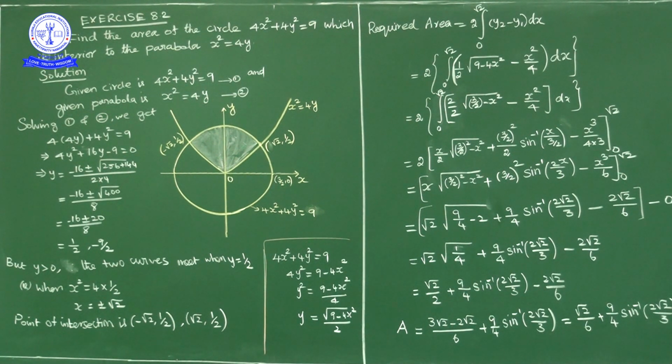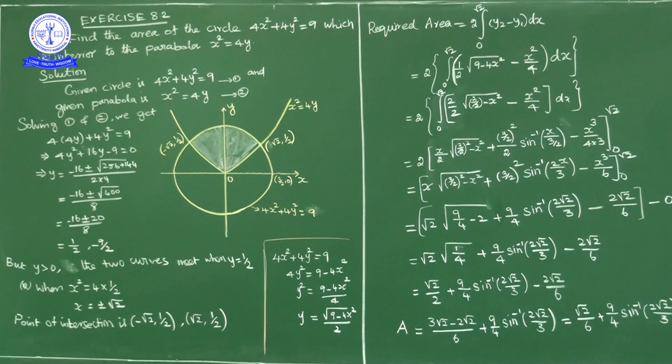It is an upward facing parabola, symmetrical about the y axis. Now this is the parabola x² = 4y, and 4x² + 4y² = 9 is a circle with center (0, 0) and radius 3/2.